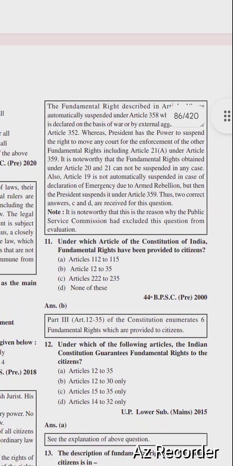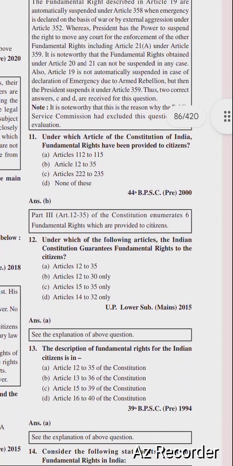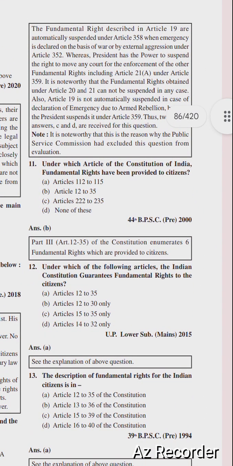So next question is, under which articles of the Constitution of India fundamental rights have been provided to citizens? B. Article 12 to Article 35. Part 3, Article 12 to Article 35 of the Constitution enumerates 6 fundamental rights which are provided to citizens.